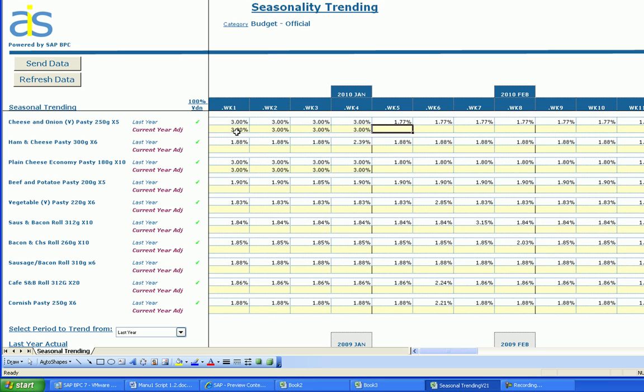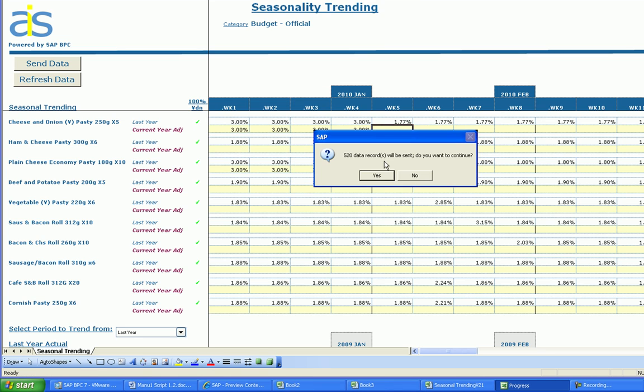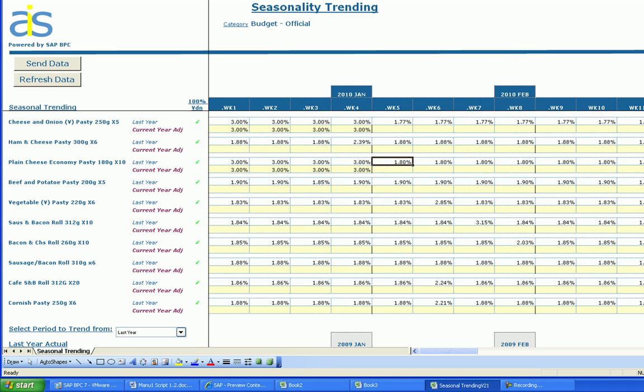So I'm going to increase my weightings in January. So you can see I've now got a heavier weighting in January and the rest of the year has adjusted itself accordingly. I now want to send this information back to BPC so I can use it to phase my budget volumes. Okay, that's done, so I can now close this schedule.